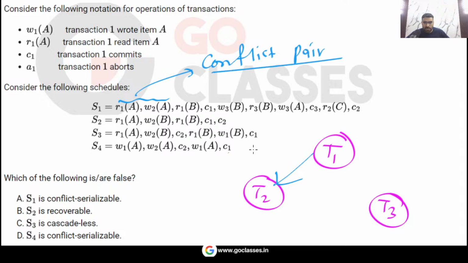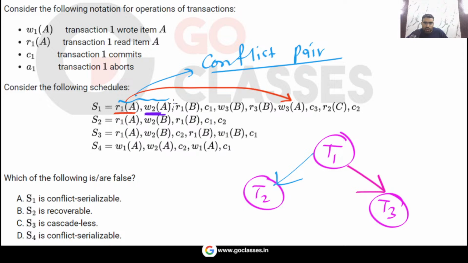What about anything else? From T1 to T3, do we have any edge? Yes, there is an edge from T1 to T3 also. You can see T1 is reading item A and T3 is writing item A. So from T2 to T3 there is an edge. Okay, what else? Let's look at this item.